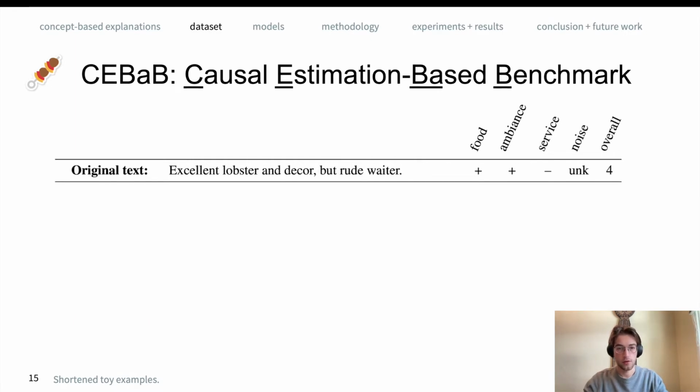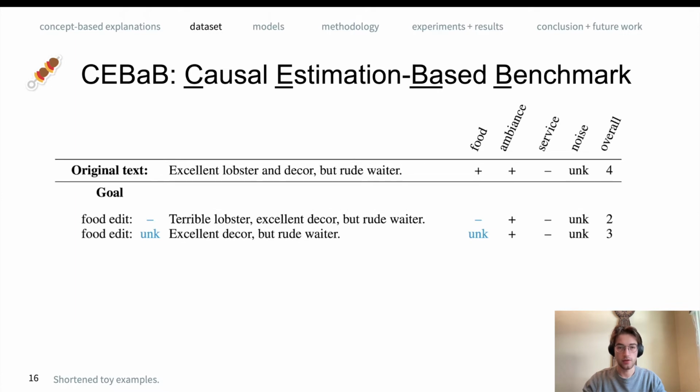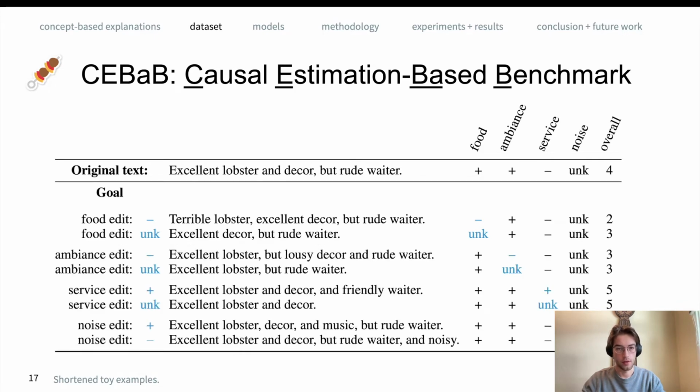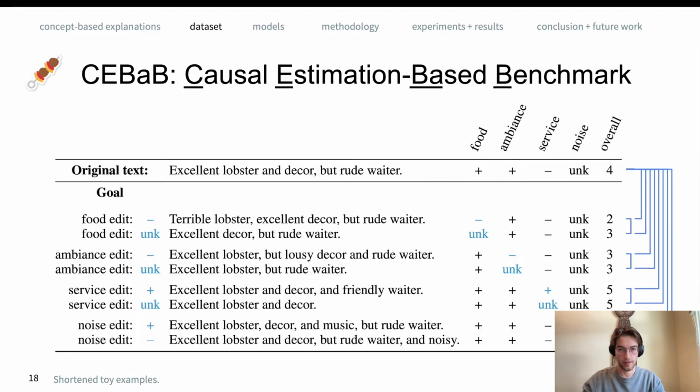In a subsequent phase, we ask crowd workers to edit these original texts with a specific goal. We ask them to edit the review to only change the expressed value for one intermediate concept, keeping all else the same, and this results in a counterfactual text. For example, for a negative food edit, our example becomes terrible lobster, excellent decor, rude waiter. We again collect the overall sentiment score for this new example. We do this for all texts in the original dataset and for all 4 intermediate concepts. Now we can use these counterfactual texts to start validating explanation techniques.